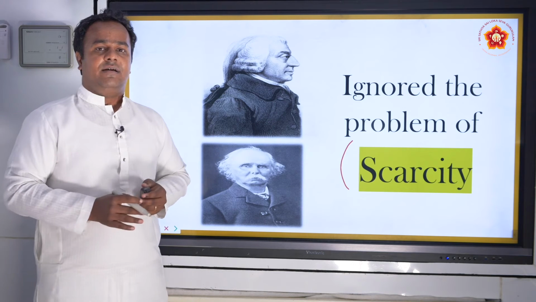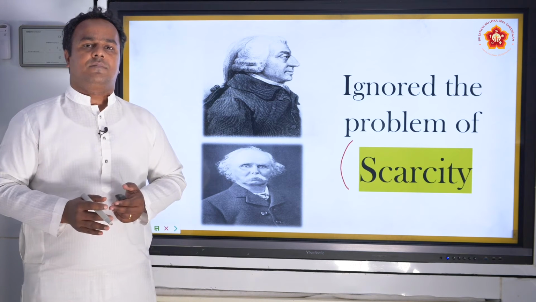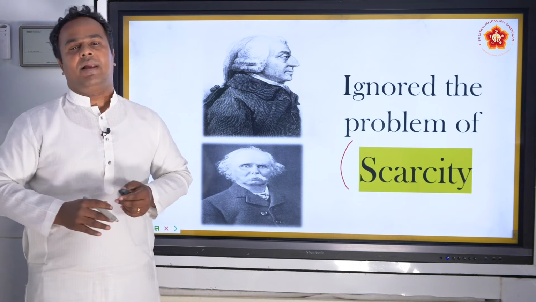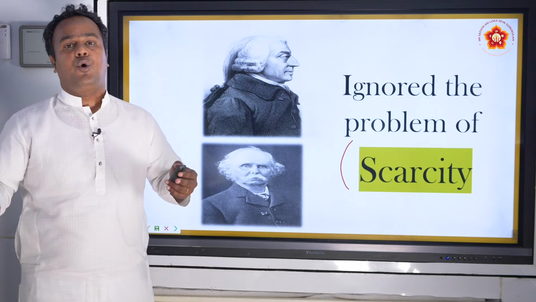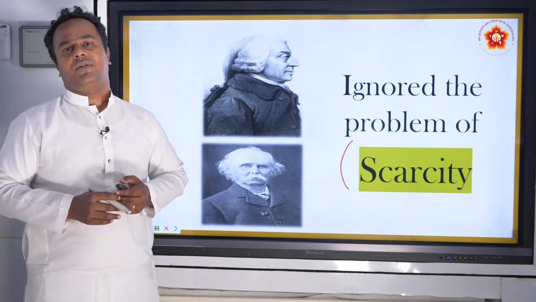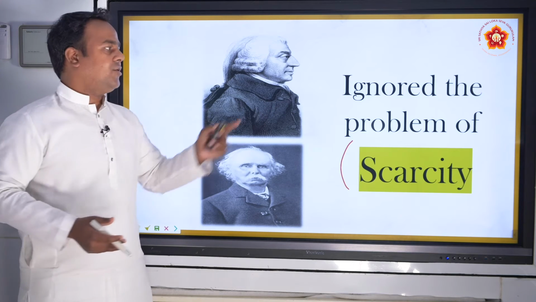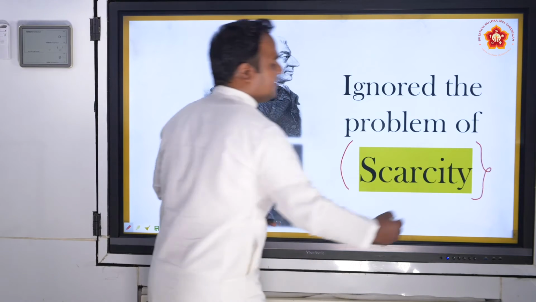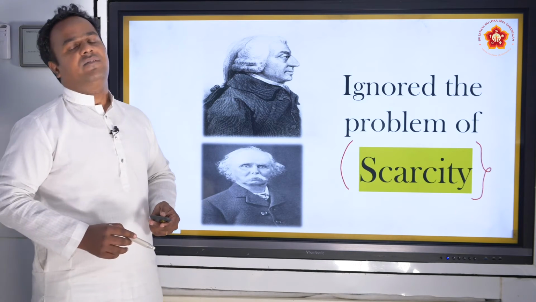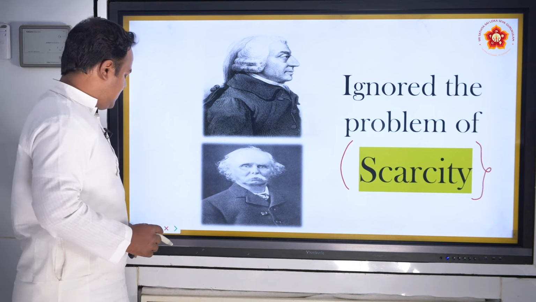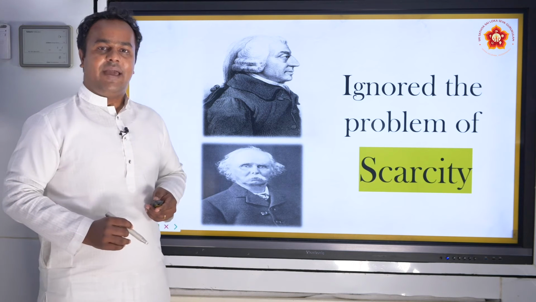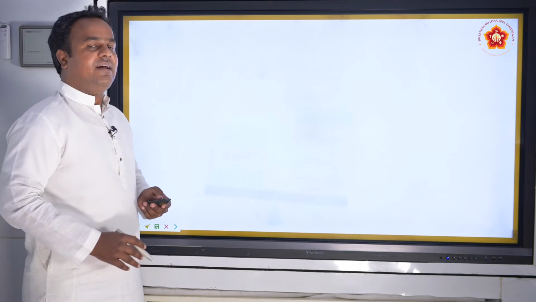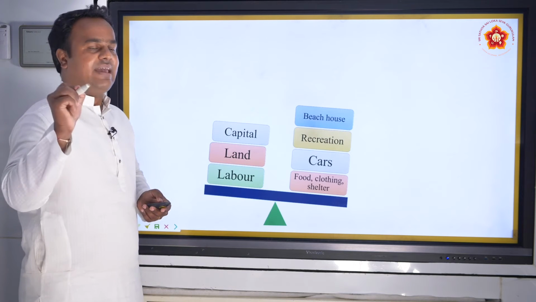Something that is limited, petroleum or a natural resource such as coal is limited in supply, or iron ore is limited in supply. How do we use economics as a subject so that we use these scarce resources which are in short supply? So this was a problem actually addressed by Lionel Robbins. Now, before that, let us understand the concept of scarcity.